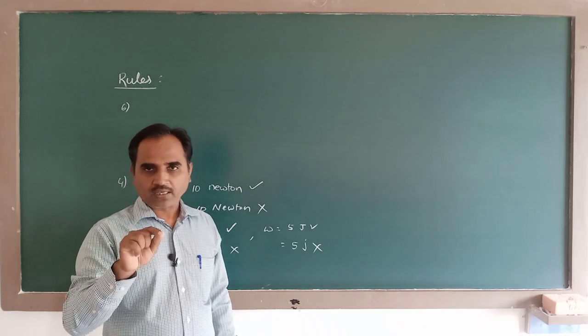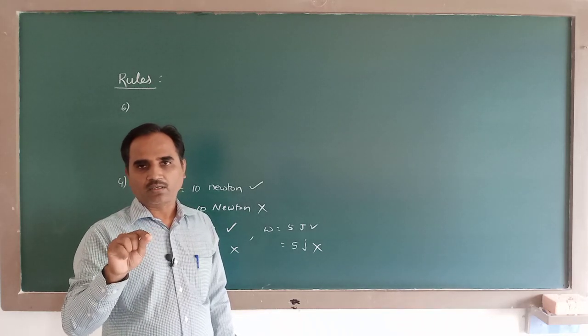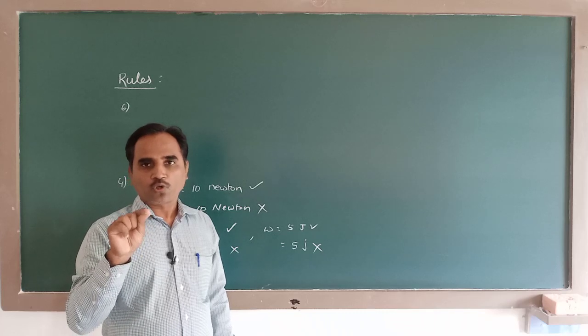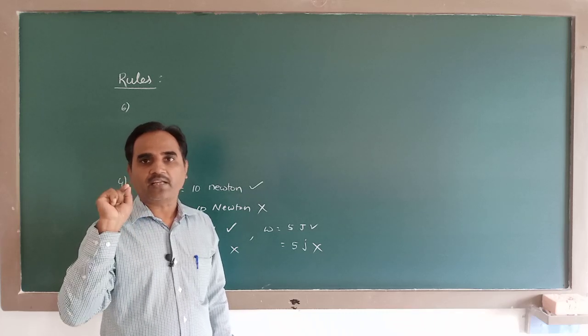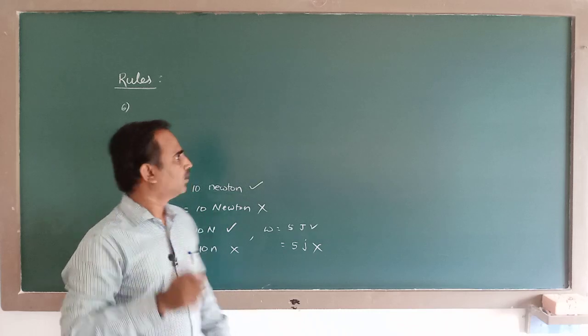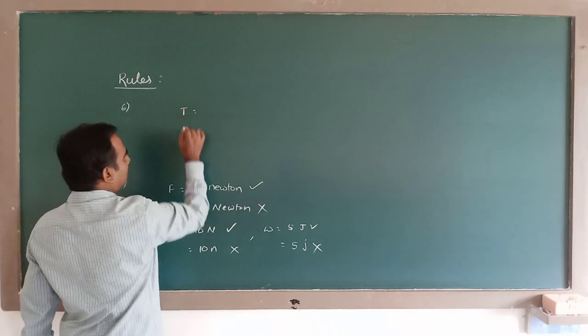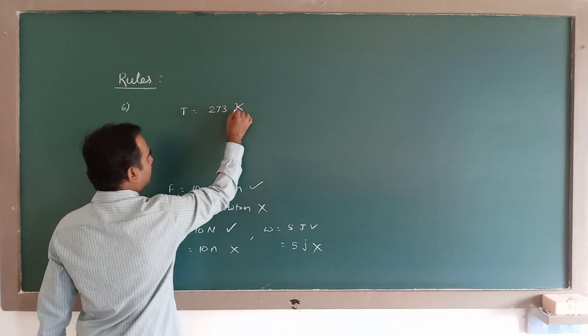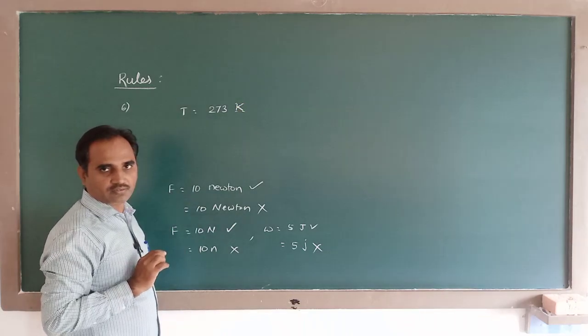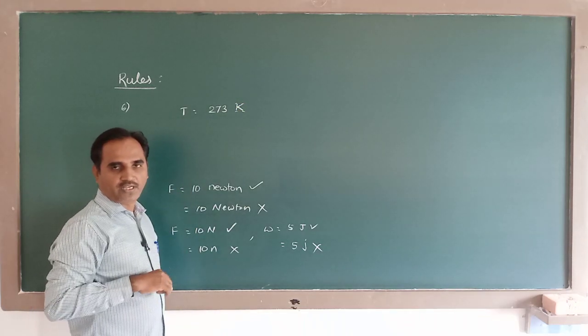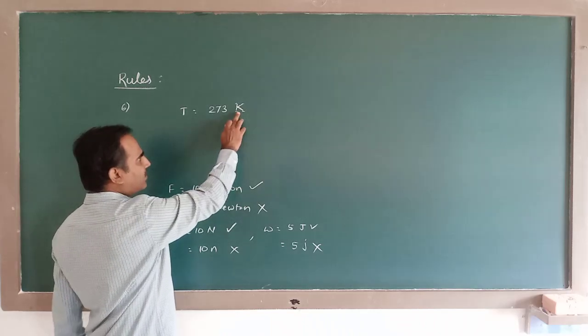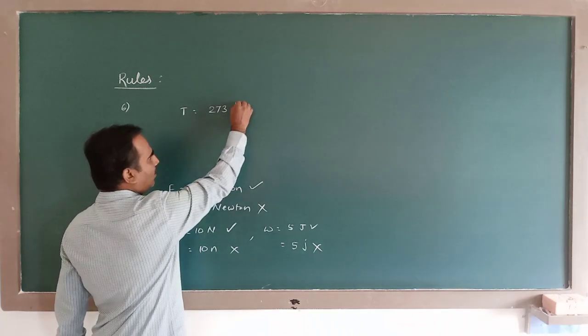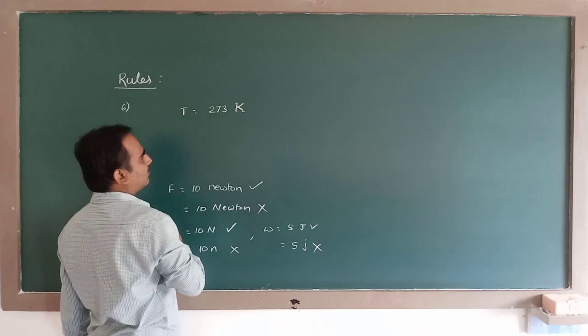When you write the temperature in Kelvin, you should not use the symbol for a degree. See, this temperature is 273 K. You have to write it like this. Kelvin is the name of a scientist, which is used as a unit here. And as it is represented by means of a symbol, I have to use capital K.